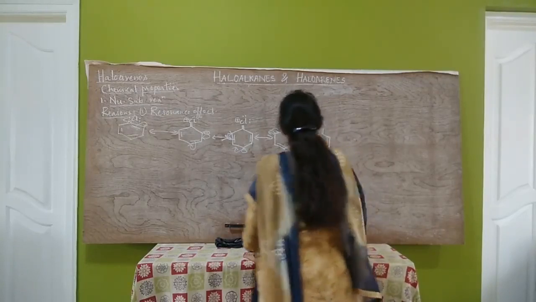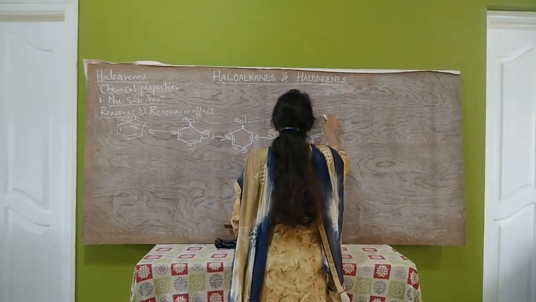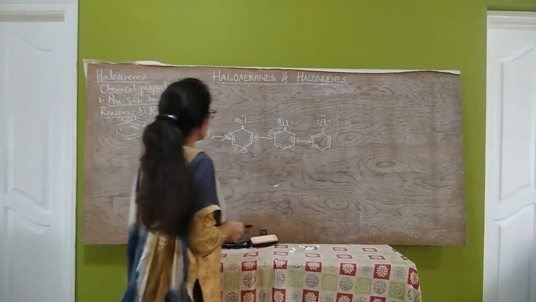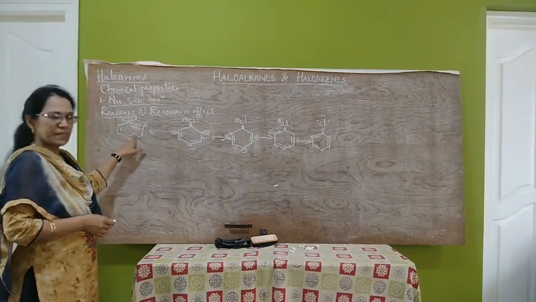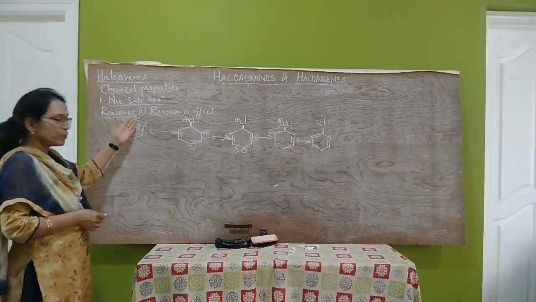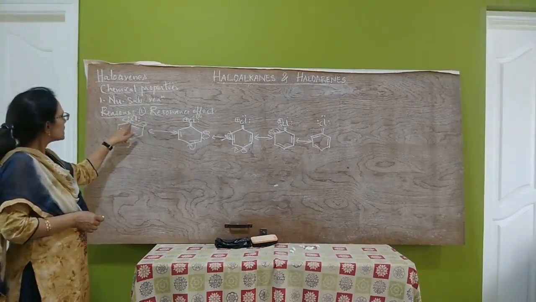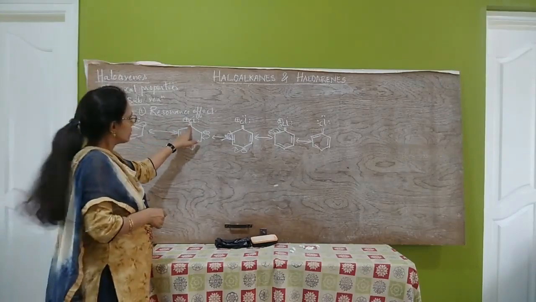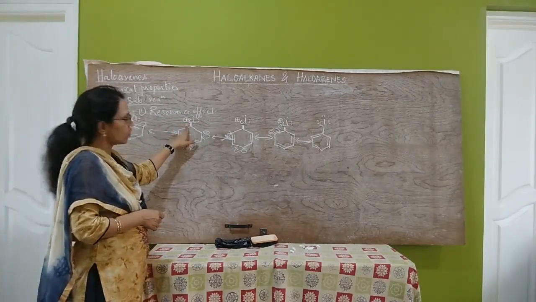So aromaticity will complete here. Again, chlorine carries 3 lone pairs. So these are the resonance structures of chlorobenzene. Due to delocalization, that is due to resonance, the C-Cl bond acquires a partial double bond character. That means the C-Cl bond becomes strong.